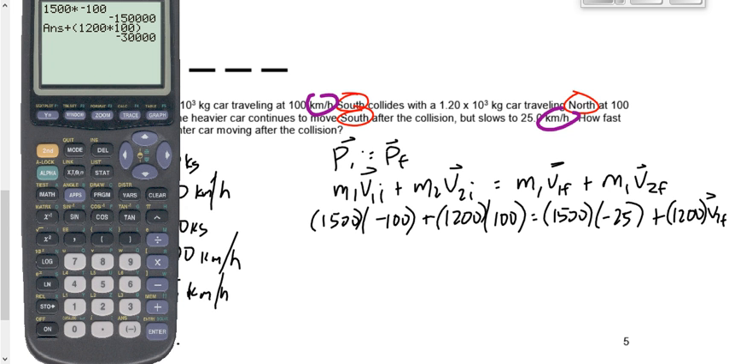And now I want to take over the 1,500 times 25. I'm going to take it over by adding because I've got a negative number over there. I'm going to add 1,500 times 25. Does that make sense what I've done there?